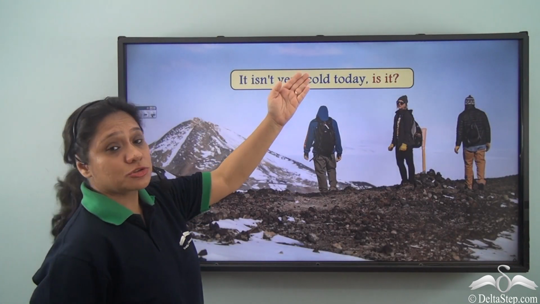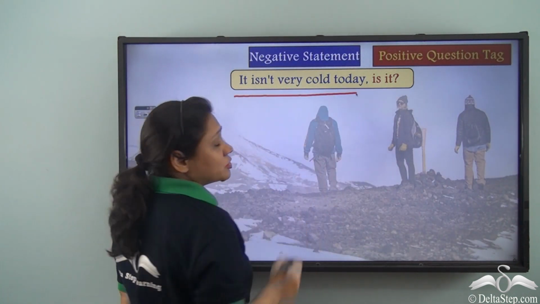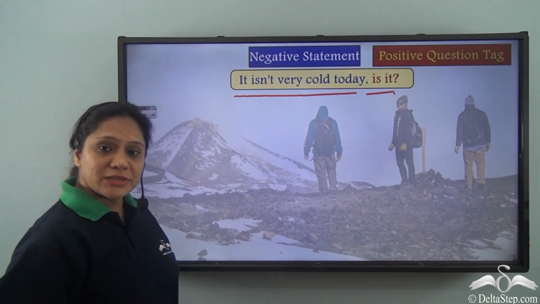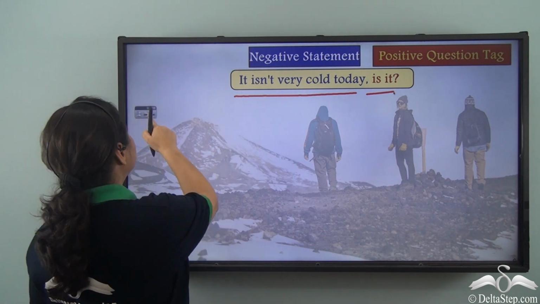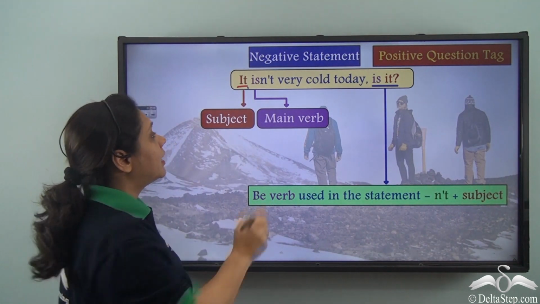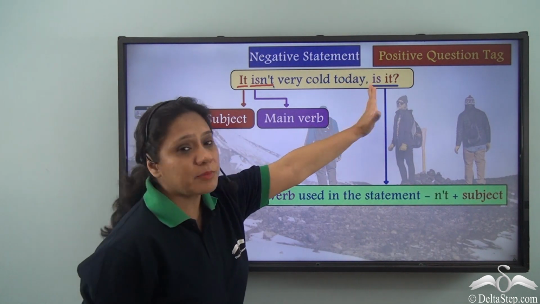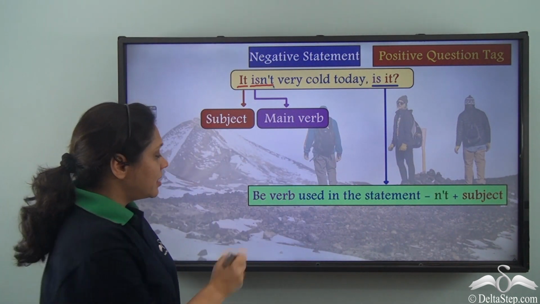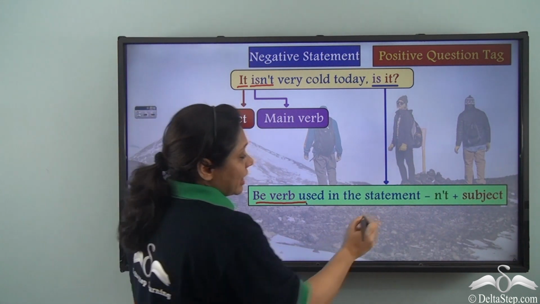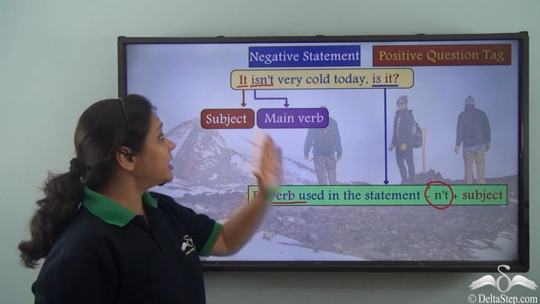It isn't very cold today, is it? Now in this sentence, "it isn't very cold today" is our negative statement. "Is it" is the positive question tag. How have we formed it? Now a negative statement has the subject it and isn't as the main verb. And how have we formed the positive question tag, is it? We have used the be verb in the statement, which is isn't. We have removed the n't and then we have added the subject it.